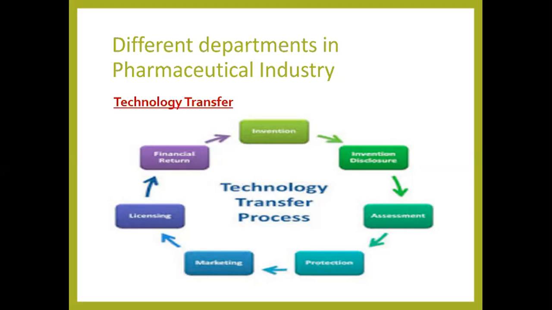I just show the responsibility of pharmacy. In this definition we also include the departments and roles, and the safety and efficacy of the particular drug. That's why this definition is perfect for pharmacy.